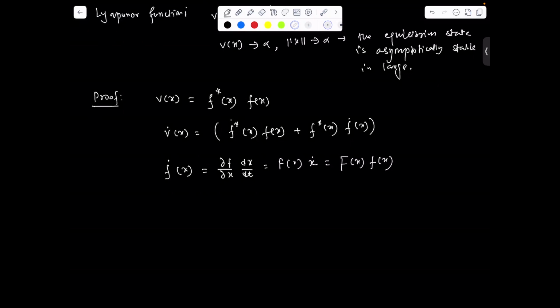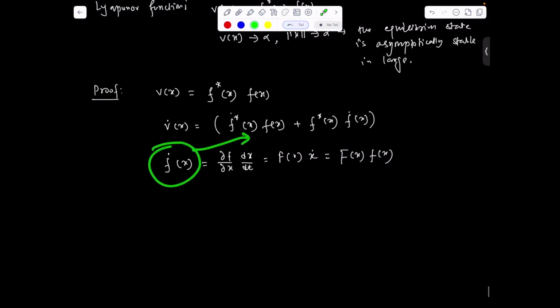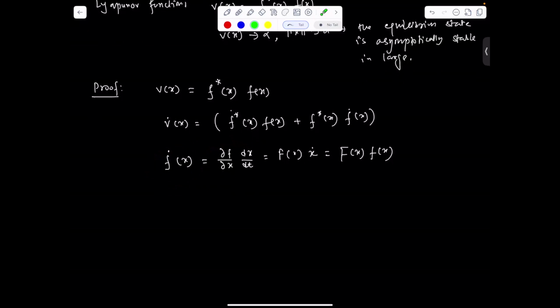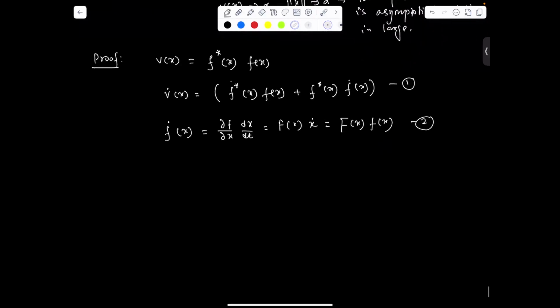Right. So now if we substitute this expression ḟ(x) in the previous equation, let us define this as equation 1 and this as equation 2.